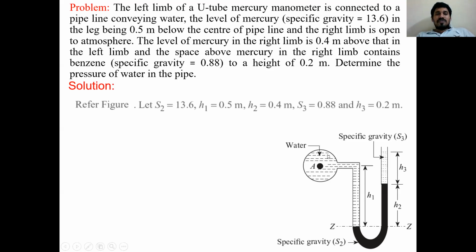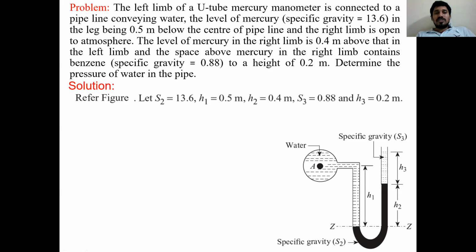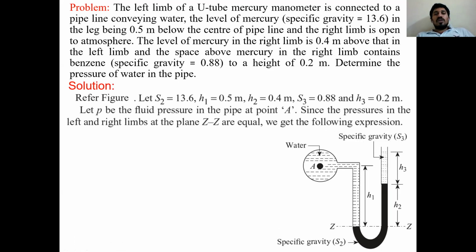Now first of all write the given data: S2 13.6, H1 0.5, H2 0.4, S3 0.88, H3 0.2. Let us assume P is the pressure at point A, and ZZ is the datum level for the left and right legs.